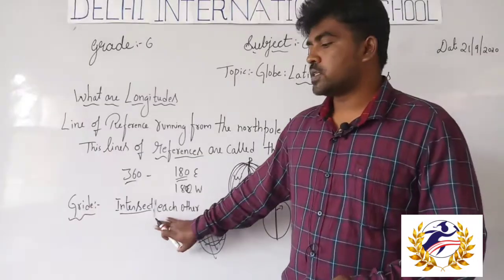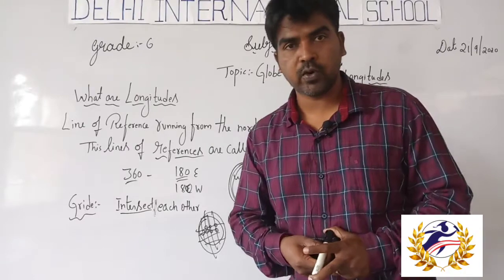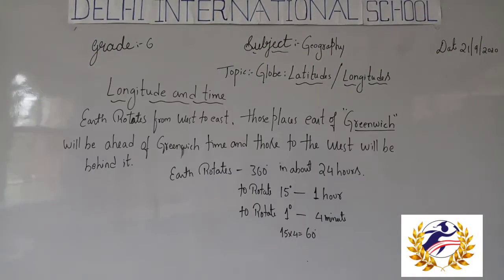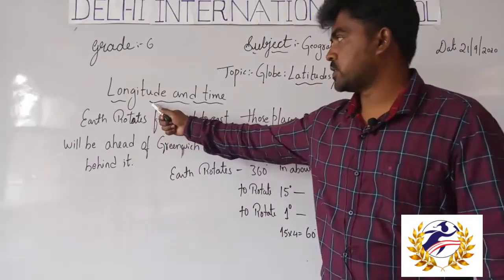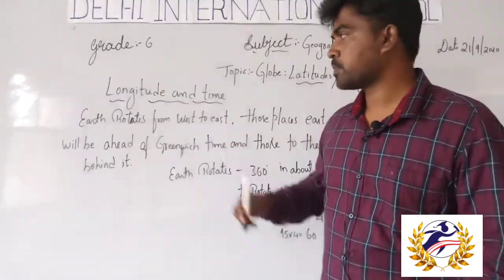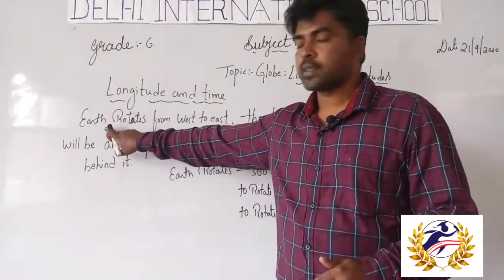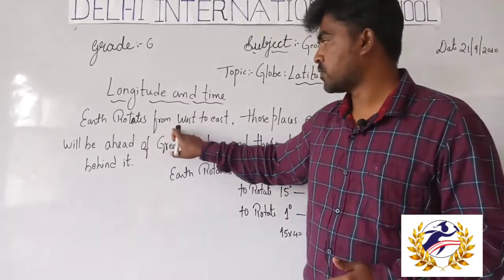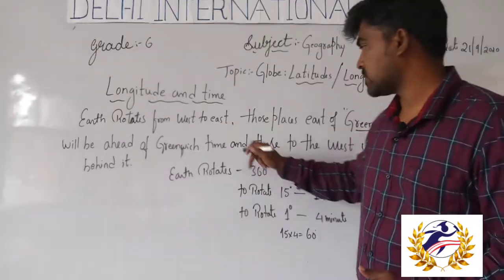Okay students, we will move towards time and time zones. Well students, we will move towards longitude and time. Just observe carefully. Students, the earth rotates. We know that the earth rotates from west to east.